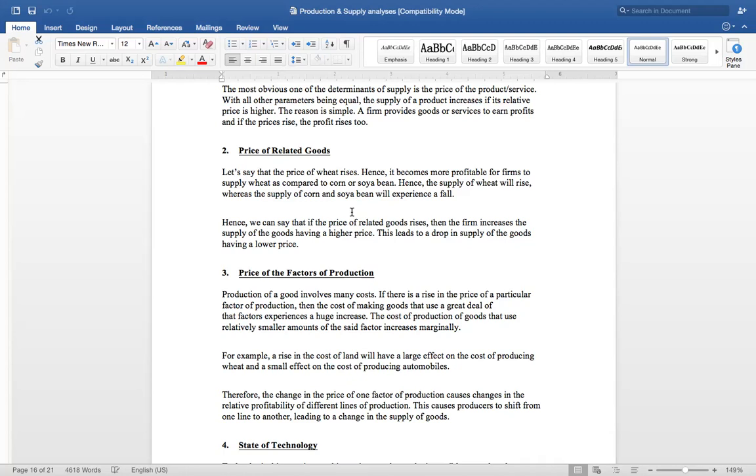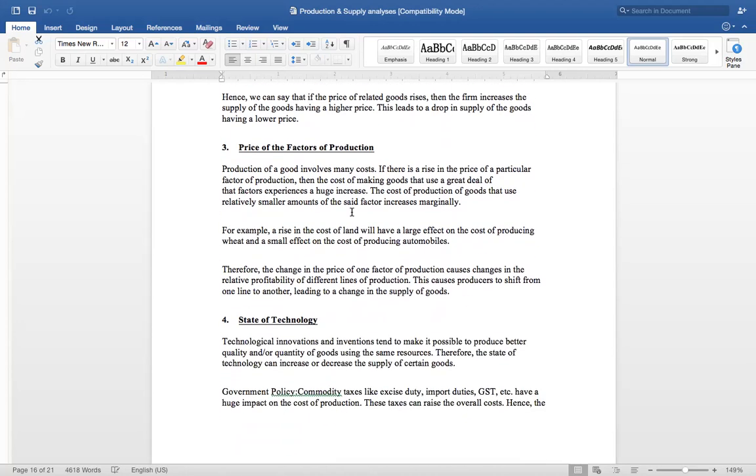Anyway, therefore, the change in the price of one factor of production causes a change in the relative profitability of different lines of production. So if the cost of land is increasing, automatically it will affect the wheat production or its price. Simple. So the change in the price of one factor of production causes changes in the relative profitability of different lines of production. This causes producers to shift from one line to another, leading to a change in the supply of a good.